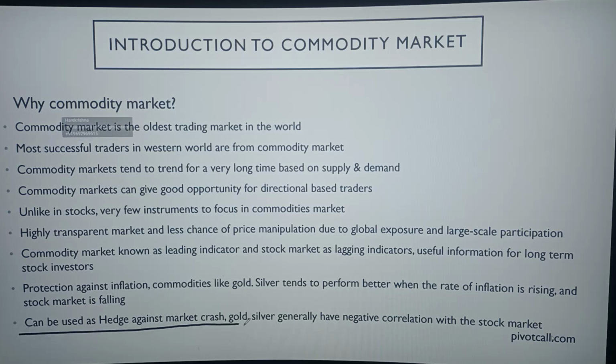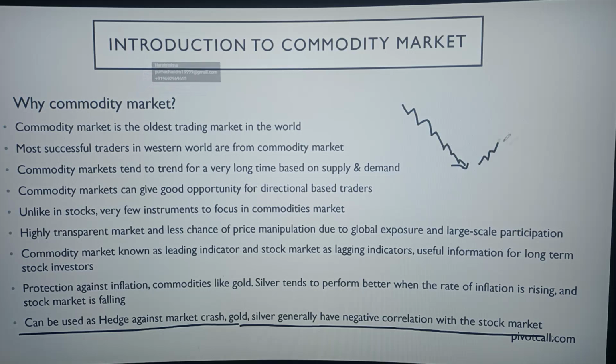The commodity market can be used as a hedge against a market crash because gold and silver generally have a negative correlation with the stock market. What does that mean? When the stock market is falling, you will see that gold and silver are going up. Okay, negative correlation. The stock market is falling, everything is falling, but gold and silver are going up. That is why it is a negative correlation.